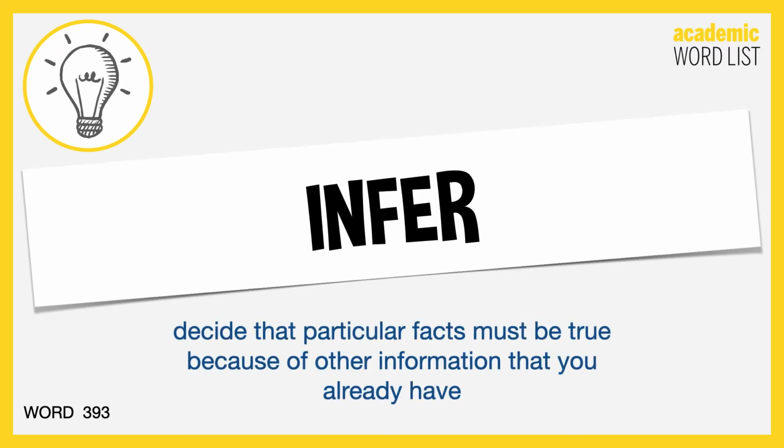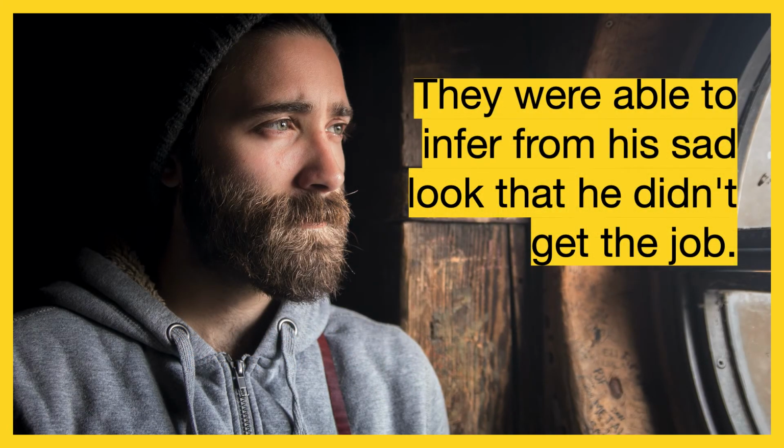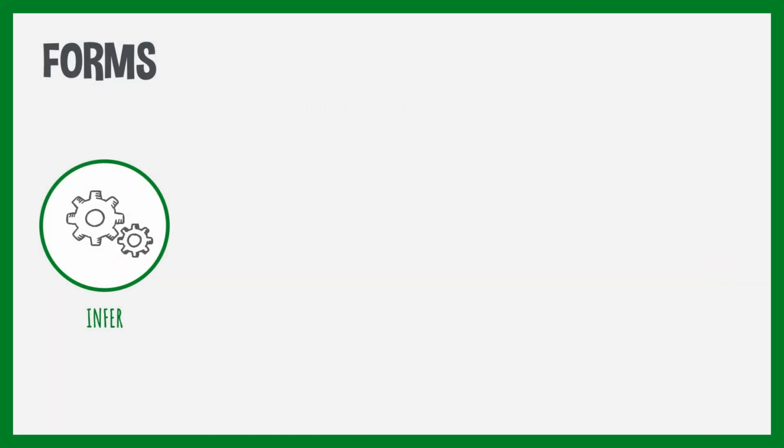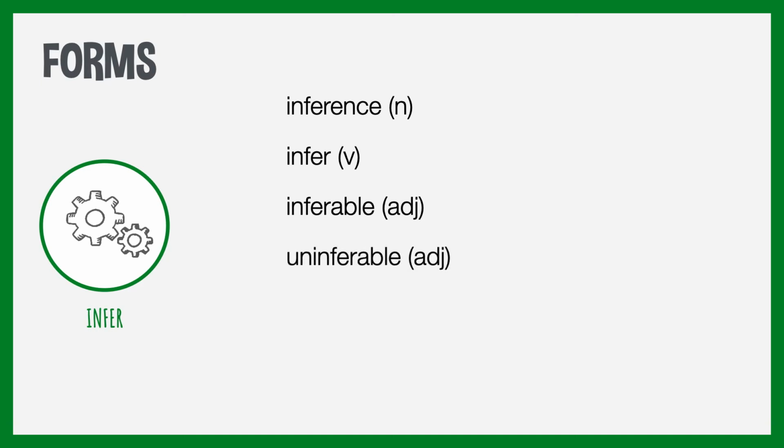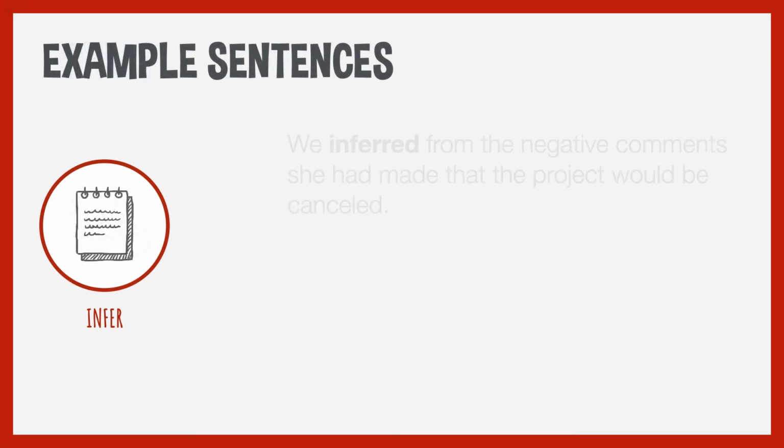This means to decide that particular facts must be true because of other information that you already have. For example, they were able to infer from his sad look that he didn't get the job. So just by looking at his face, they could infer, they could work out his mood. Inference is a noun form, infer is the verb, inferable an adjective, uninferable another adjective, and some examples.